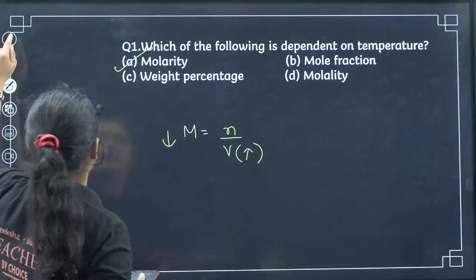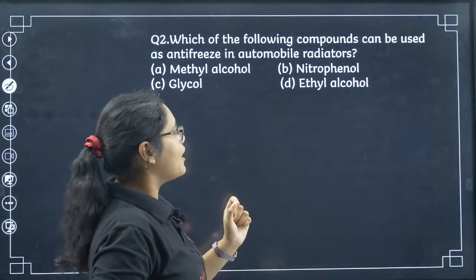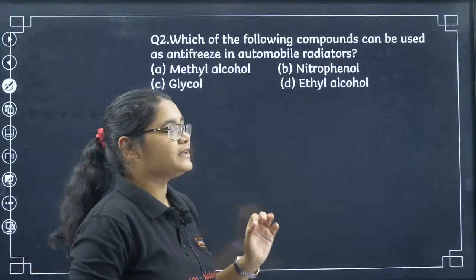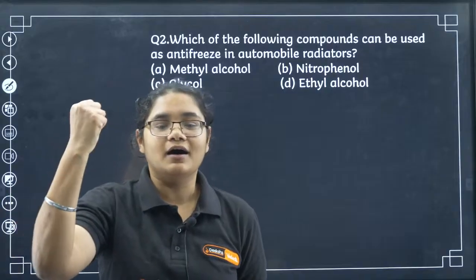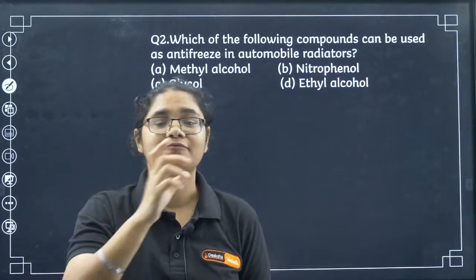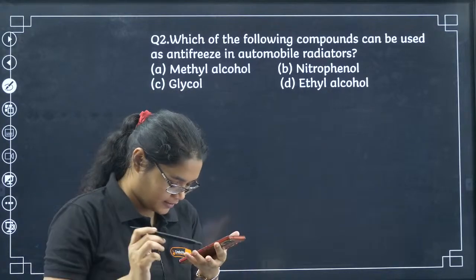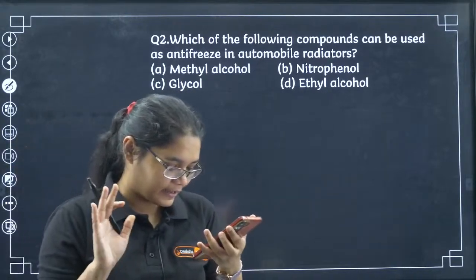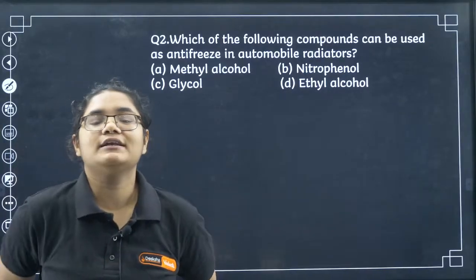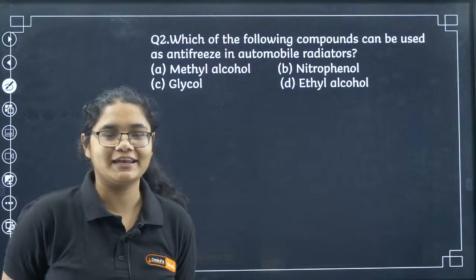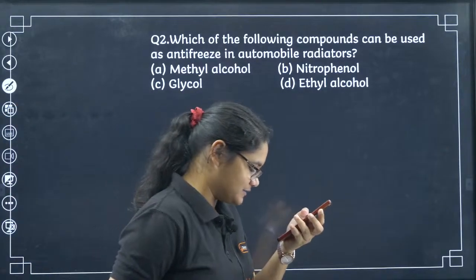Next, are you all ready for the second question? Which of the following compounds can be used as an antifreeze in automobile radiators? If you read the solutions chapter in the applications part, this is mentioned somewhere. What is the answer here? ARN is giving D as the answer. No, antifreeze is not ethyl alcohol. You are very close, but it is not ethyl alcohol. Anyone else?